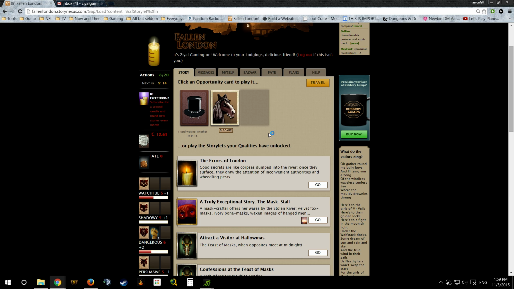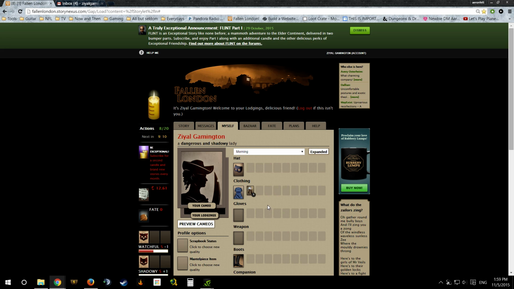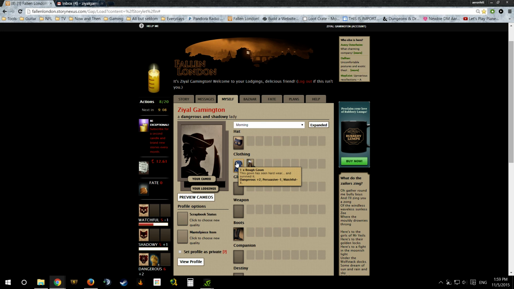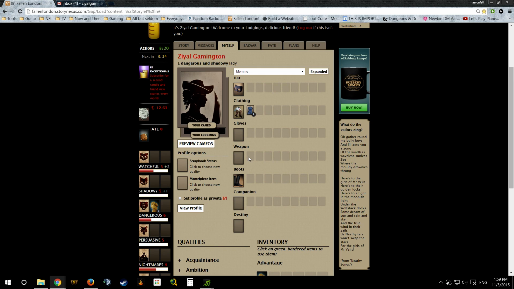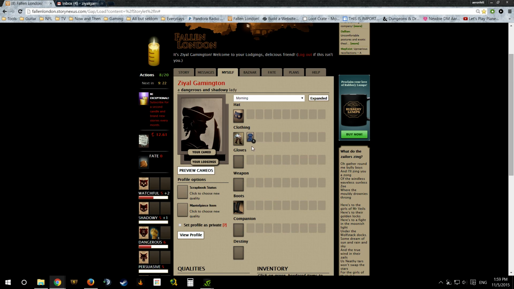So, that gives you kind of a hint, but what it did allow us to do is gain a new piece of clothing. So this is my dangerous wear, but I can also equip my watchful wear. This will give me the bonus to watchful, put my watchful at 7 for different challenges and such. What's really great about the game that they just added, and that's one of the reasons why I want to make this video, is that it's been a really excellent addition.